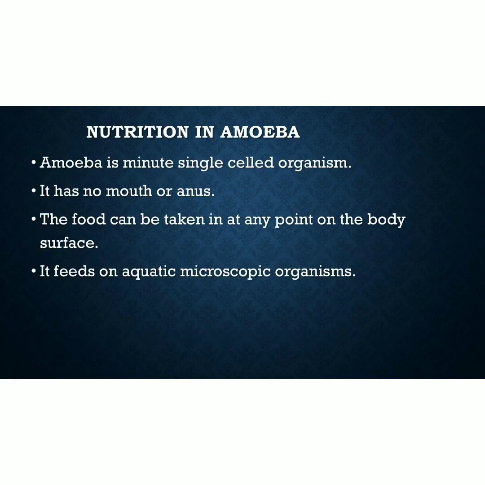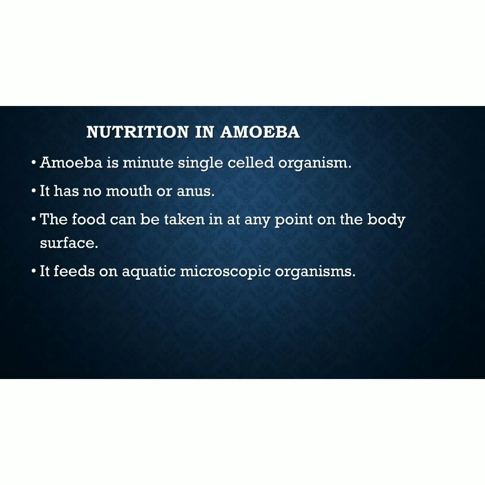So let's now move on to the next topic, nutrition in amoeba. As we all know, amoeba is a minute single-celled organism or unicellular animal. It has no mouth or anus, and the food can be taken in at any point on the body surface.